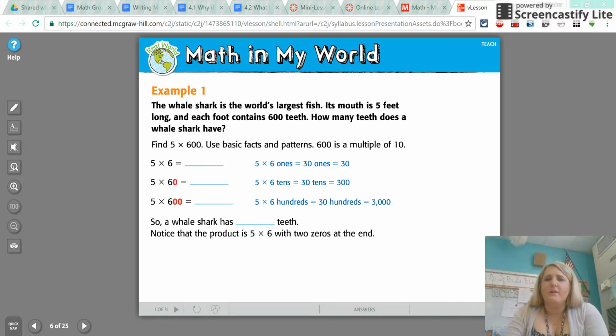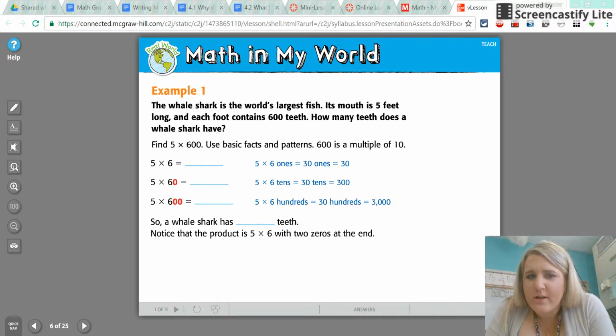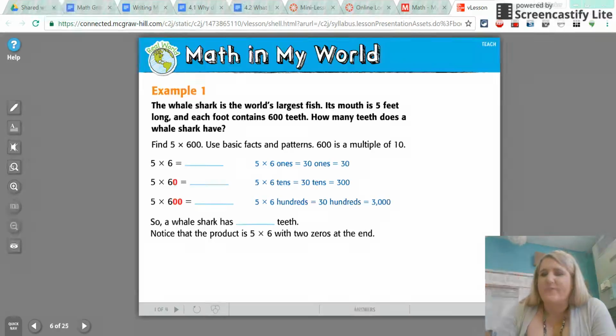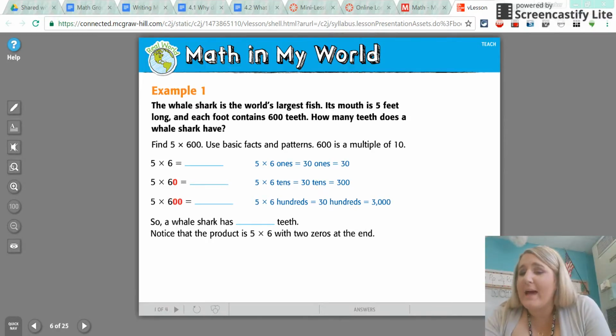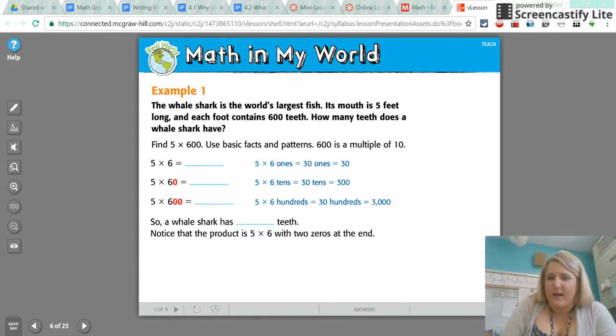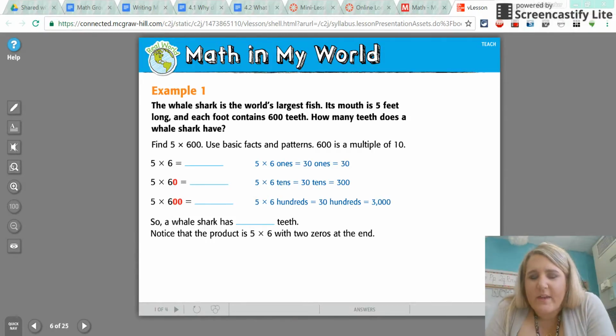Okay, did you see how it didn't really change that much at all? We started with 5 times 6, which is 30. And we just kept adding zeros. So 5 times 600 is going to be 3,000. So a whale shark has 3,000 teeth. All we did was take our basic fact of 5 times 6 and add those zeros at the end.